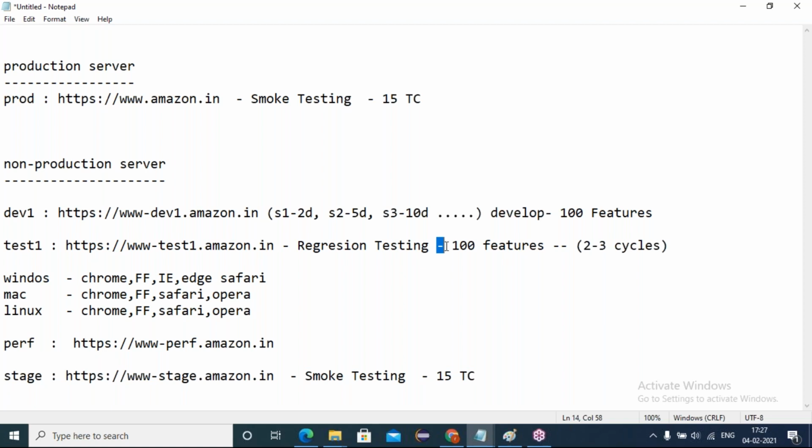Out of these 100 regression test cases, we identify high-level scenarios among them for doing smoke execution on this stage environment. Okay, if any issues come, I will fix them, and I'll deploy this stage environment code into the production server. The same smoke testing I made in the stage environment, the same smoke execution I will conduct on the production server. Then everything is perfect. Yes, my release got successful. This is how the cycle goes on, friends.